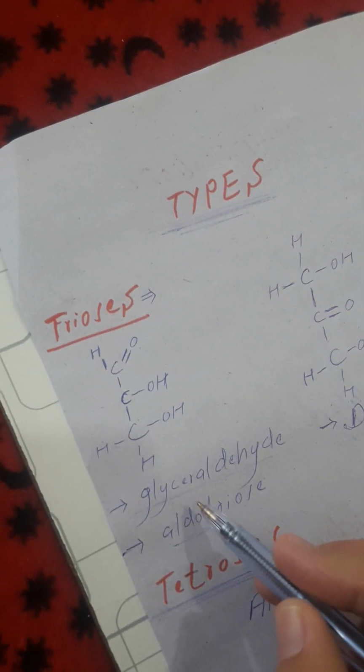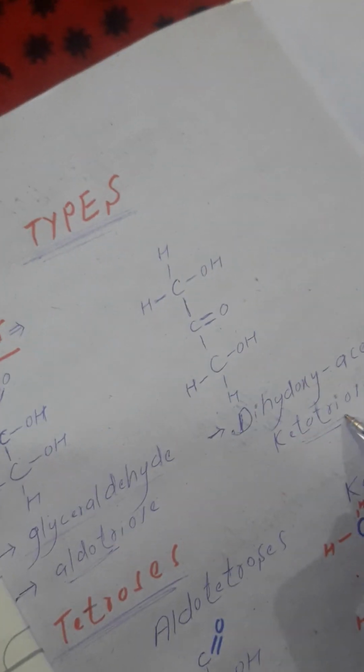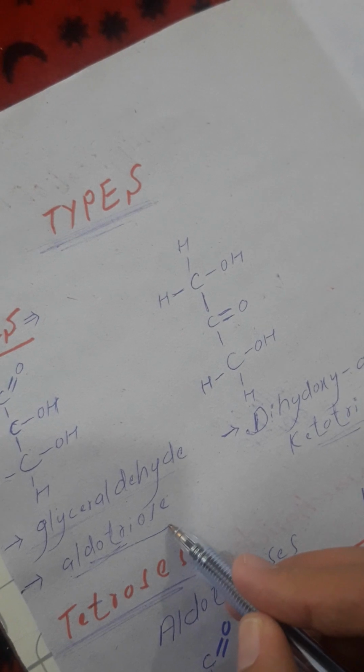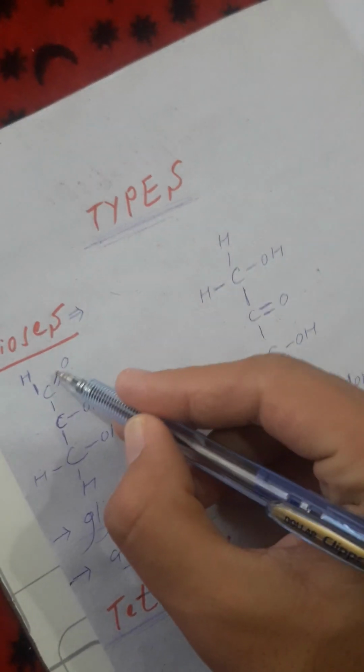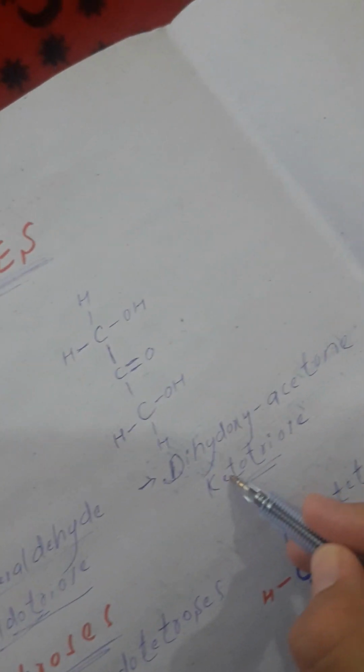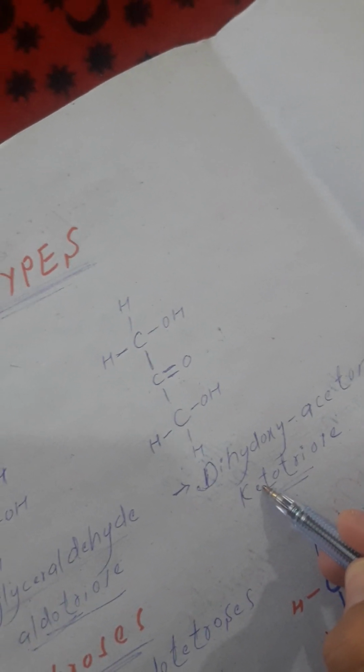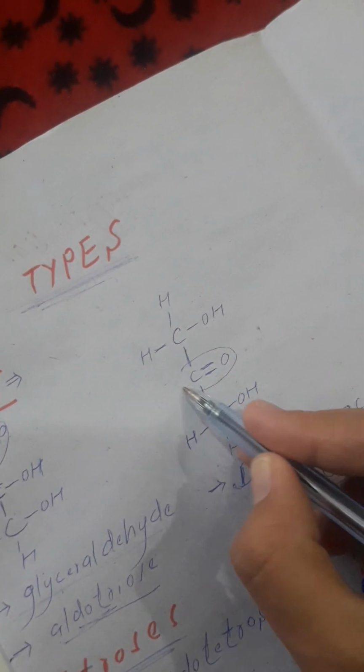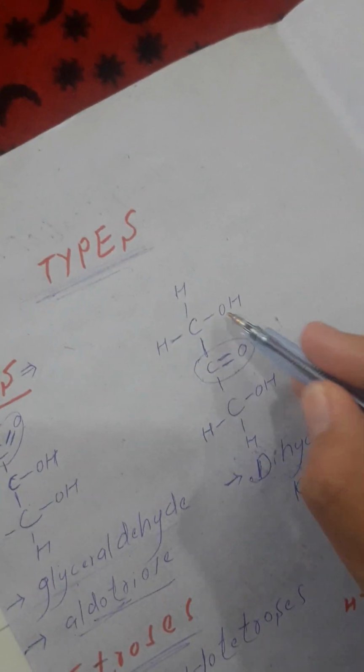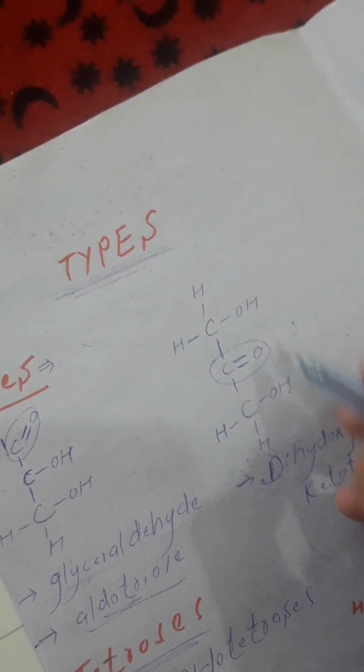The aldotriose has an aldehyde functional group and the ketotriose has a ketone functional group. The example of an aldotriose is glyceraldehyde, and the example of a ketotriose is dihydroxyacetone. Dihydroxy means having two hydroxyl groups.